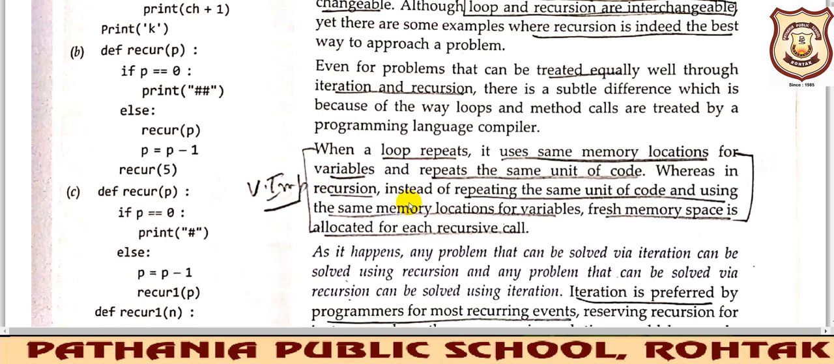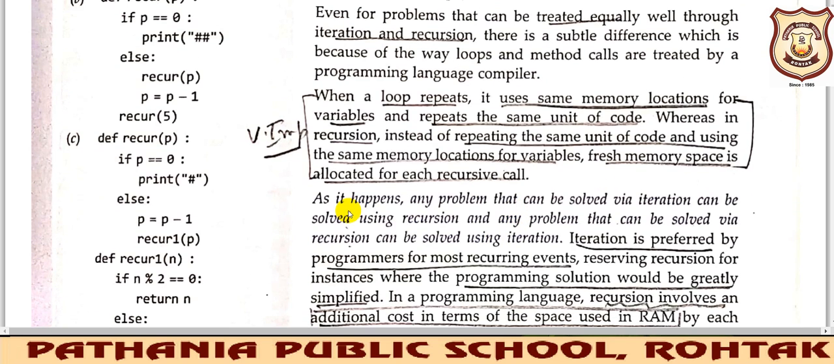Whereas in recursion, instead of repeating the same unit of code and using the same memory location for variables, fresh memory space is allocated for each recursive call. Here the same memory is being used every time. Whenever you are using recursion, every time a recursive call comes, until the base case has been reached, it uses fresh memory space. Iteration will use the same memory space every time, and recursion will use a fresh memory space every time a recursive call occurs.